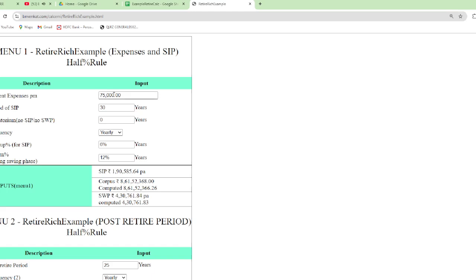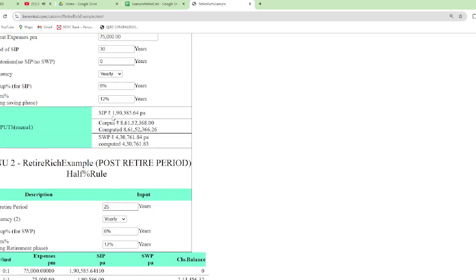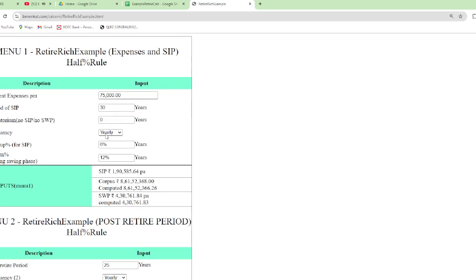For such a person, with the same 75,000 rupees, the yearly SIP has worked out to approximately 1,90,000. The monthly figure, if you want, we can take monthly. Monthly is working out to 14,879. Yearly is working out to slightly cheaper than that. Okay.